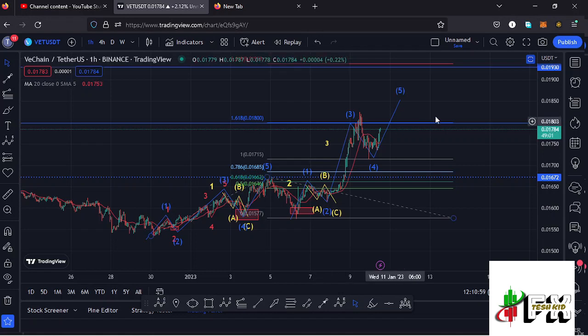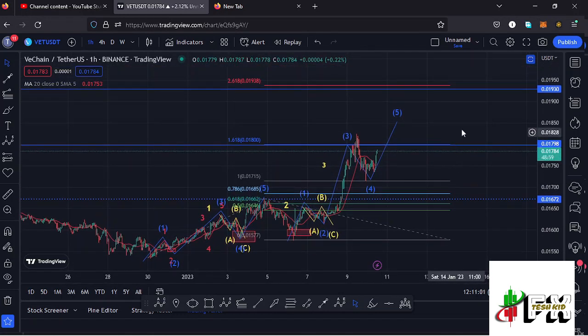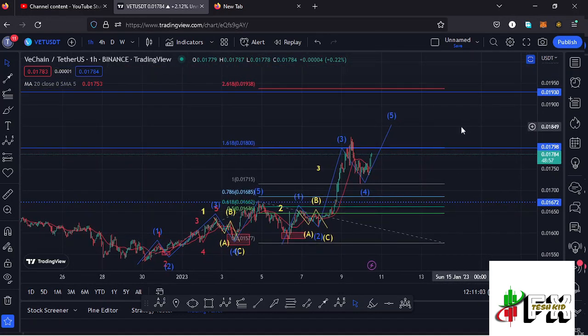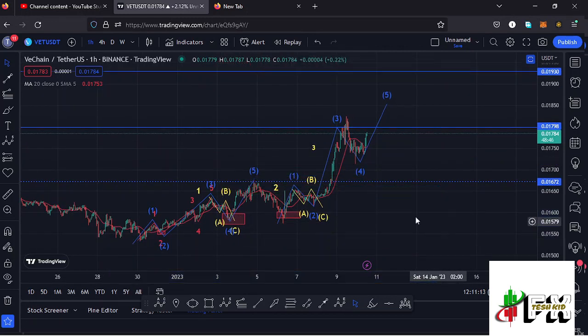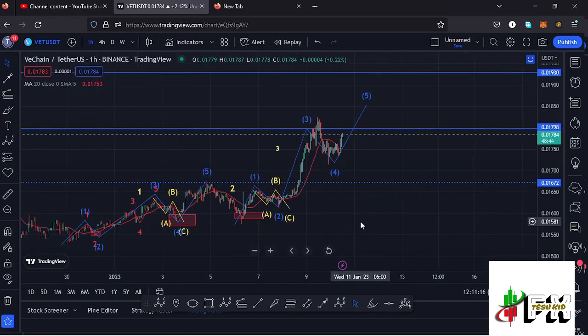But there are still chances that we might continue pushing even higher and make it back to the fib level 2.618, which perfectly lies at around the $0.019 mark. And once that happens, then this will be an extended wave 3 to the upside. And getting to the short-term scenarios that I'm expecting to play out within the formation of that wave 3, we